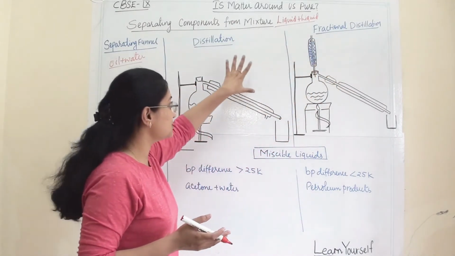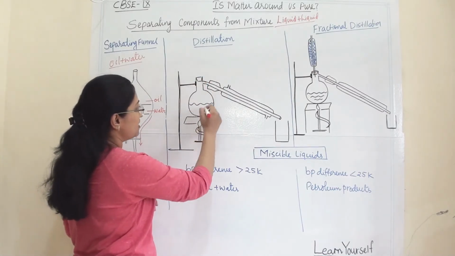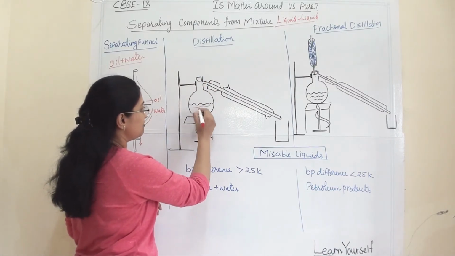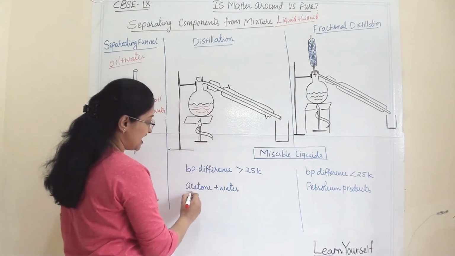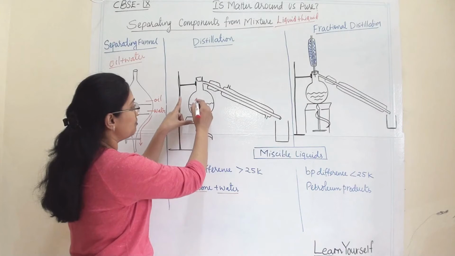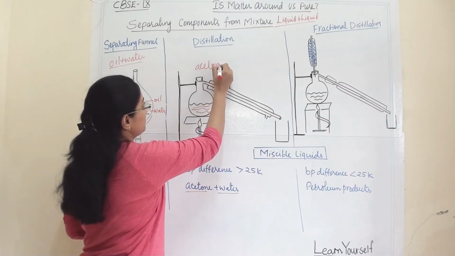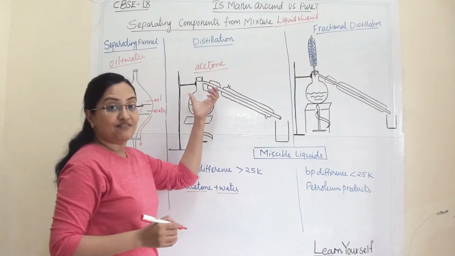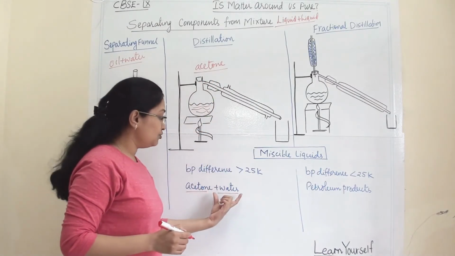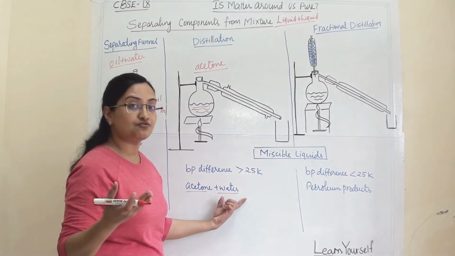Let us first understand distillation. In distillation we will take one round bottom flask. In this we have taken a mixture of acetone and water. Once we start boiling this liquid, acetone, having a lower boiling point compared to water, will achieve boiling point much faster than water.